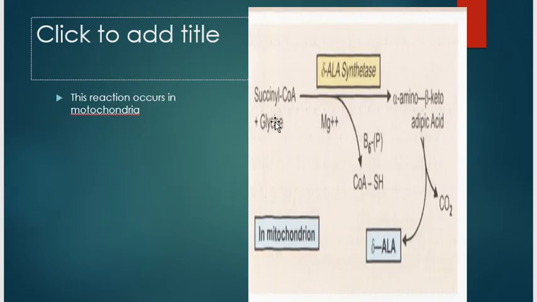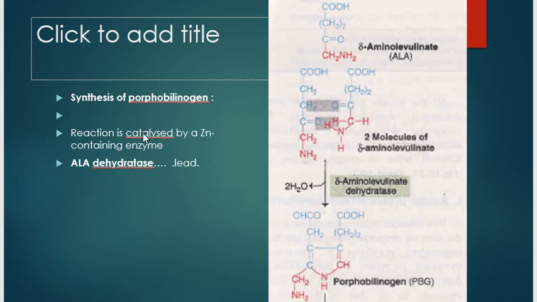Again, the glycine and succinyl-CoA combine, resulting in the formation of ketoadipic acid, and after decarboxylation, the result is the formation of delta aminolevulinic acid with the help of the enzyme ALA synthase. This is the mitochondrial reaction, and it is also called the rate limiting reaction of heme biosynthesis.